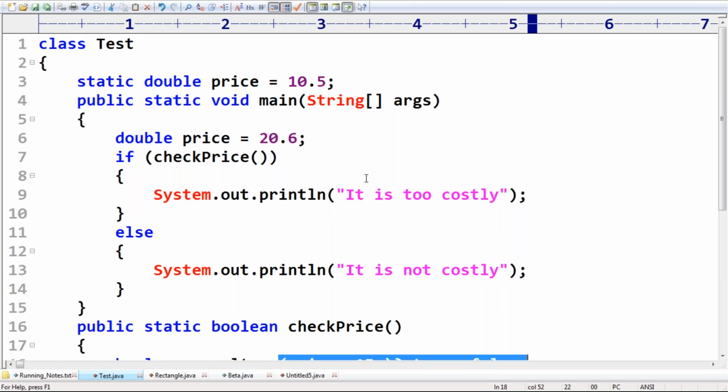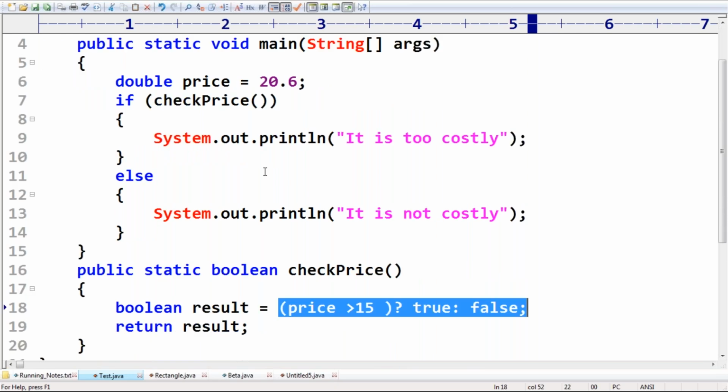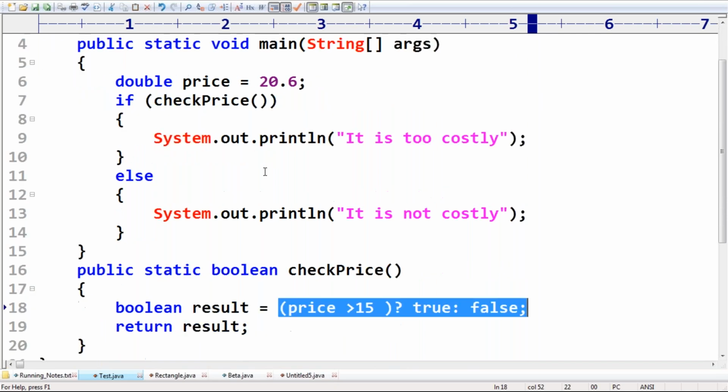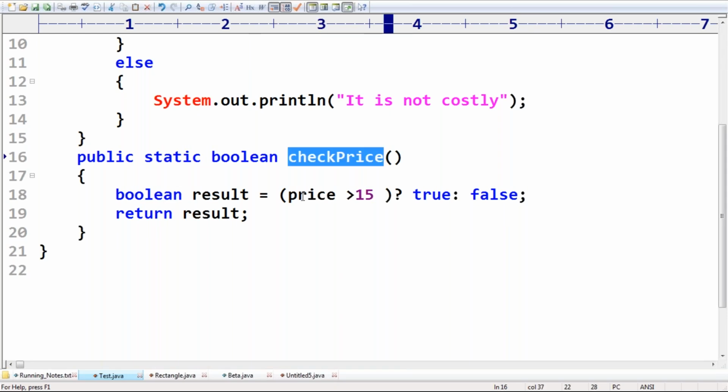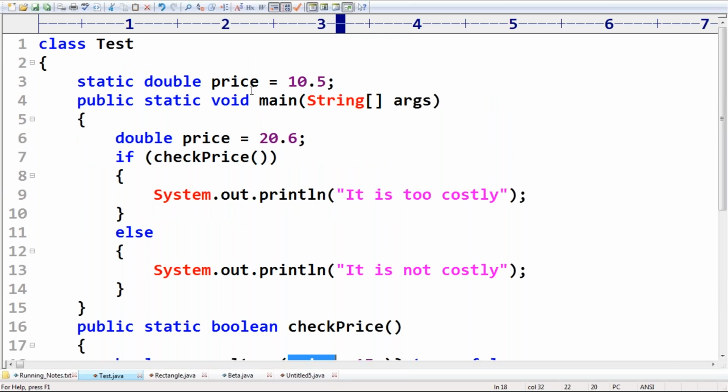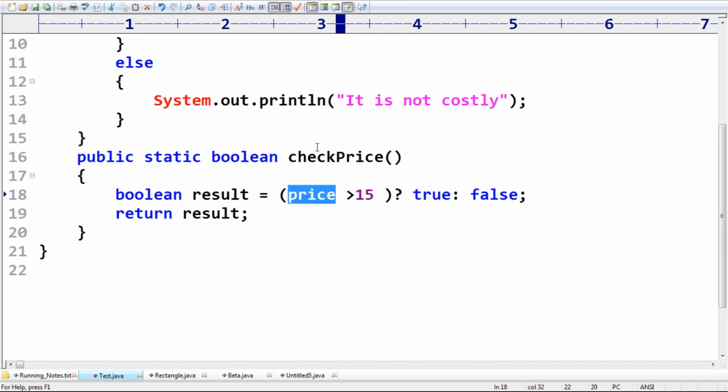Valid. Now don't get confused here. This checkPrice function is going to be called, and price means the static variable comes into the picture, with value 10.5. Is 10.5 greater than 15? No, so false is the answer.